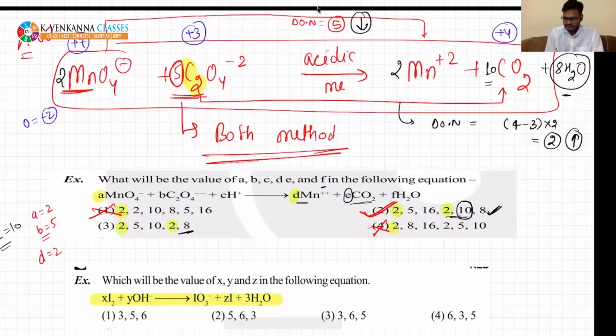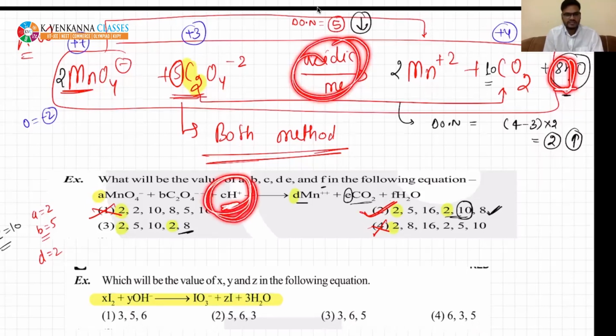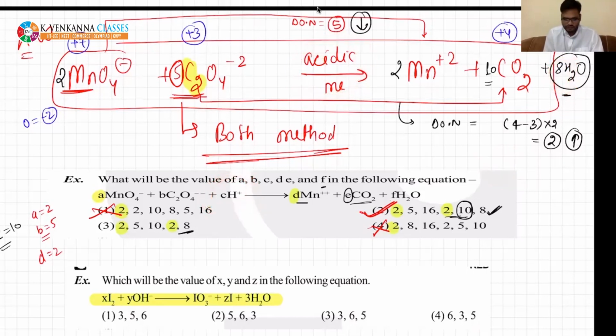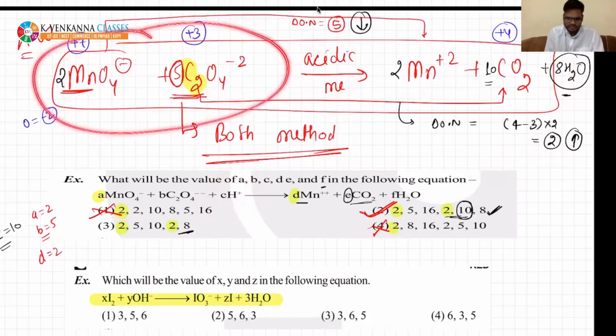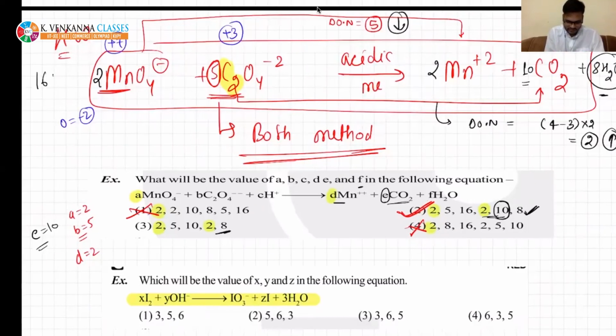The next step is hydrogen atoms. You need to balance hydrogen atoms. Acidic medium is given. H plus represents acidic medium. If it was OH minus, that is basic medium. So if you see here, there is zero hydrogen. No hydrogen is present. Here you see only these 16 hydrogen. On the right hand side, there are 16 hydrogen. So you need to balance 16H plus.